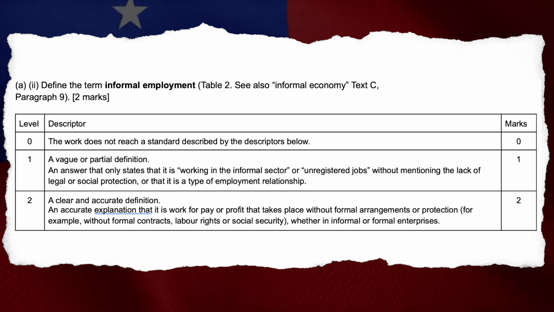Table 2. 2 marks. Level 1. An answer that only states that it is working in the informal sector or unregistered jobs without mentioning the lack of legal or social protection, or that it is a type of employment relationship. 1 mark. Level 2. An accurate explanation that it is work for pay or profit that takes place without formal arrangements or protection, for example, without formal contracts, labor rights, or social security, whether in informal or formal enterprises.